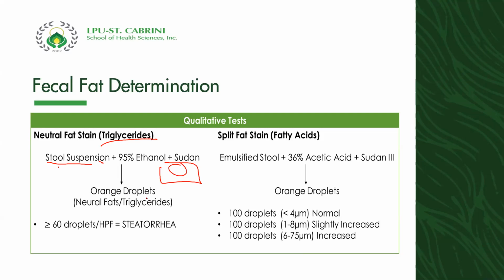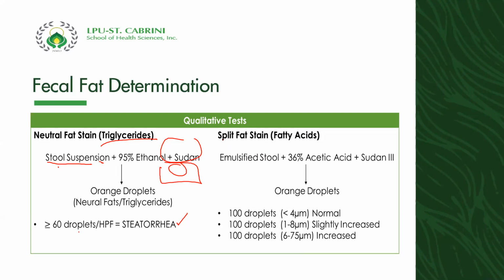Orange droplets is the color of the fat droplets because of the reaction to the Sudan stain. Now, if there are greater than 60 drops per HPF, that is considered as steatorrhea. Again, this is just a qualitative test.